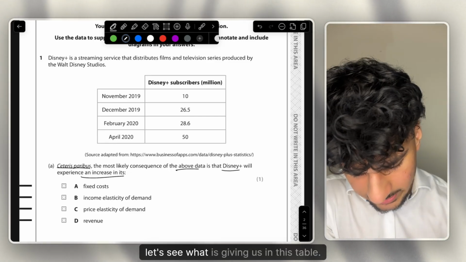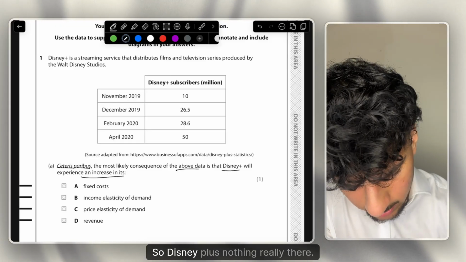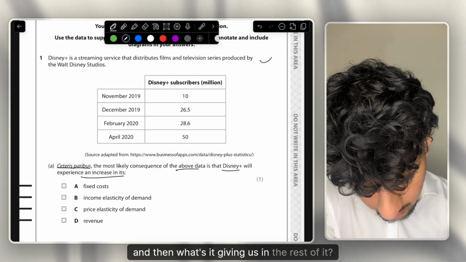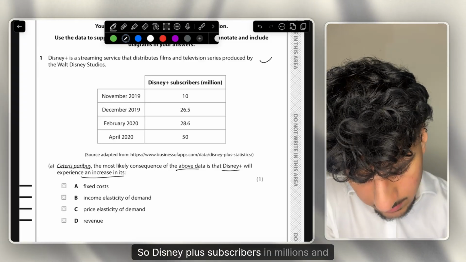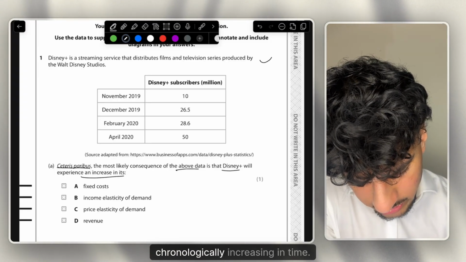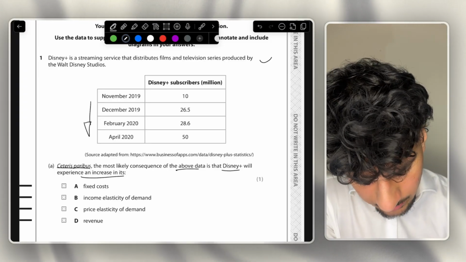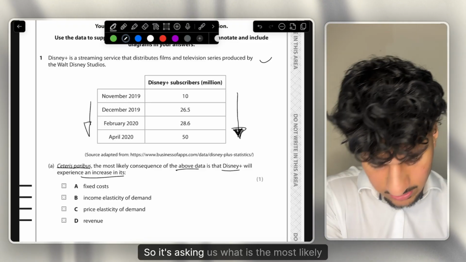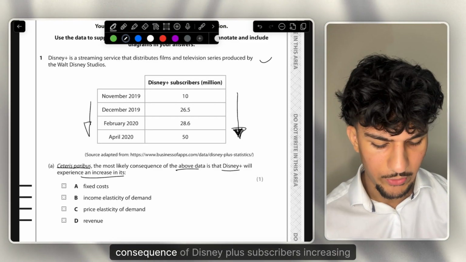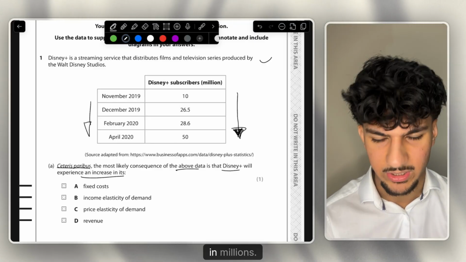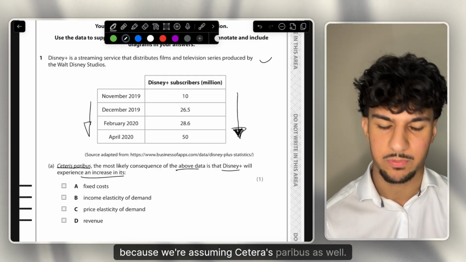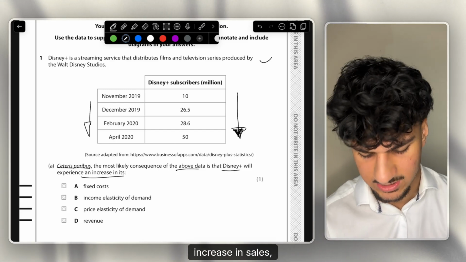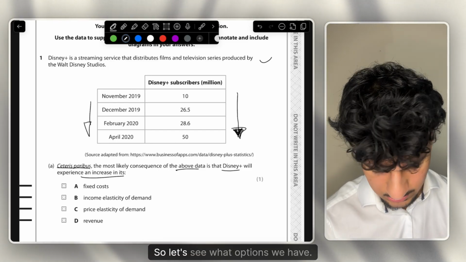Okay, let's see what is given us in this table. So Disney Plus, nothing really there. And then what's it given us in the rest of it? So Disney Plus subscribers in millions and chronologically increasing in time, and also the subscribers are increasing in millions. So it's asking us what is the most likely consequence of Disney Plus subscribers increasing in millions. Because we're assuming ceteris paribus as well, something like an increase in profits, increase in revenue, increase in sales, something like that. So let's see what options we have.